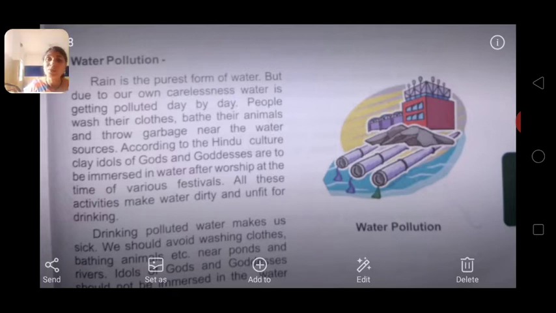So water is getting polluted day by day because of our carelessness only. Okay, because people wash their clothes like this and throw them in the pond, lake and rivers. Yes or no? And they also bathe their animals, pet animals also, cows and buffaloes. They take them to bathe, and the pond water spreads dirt.